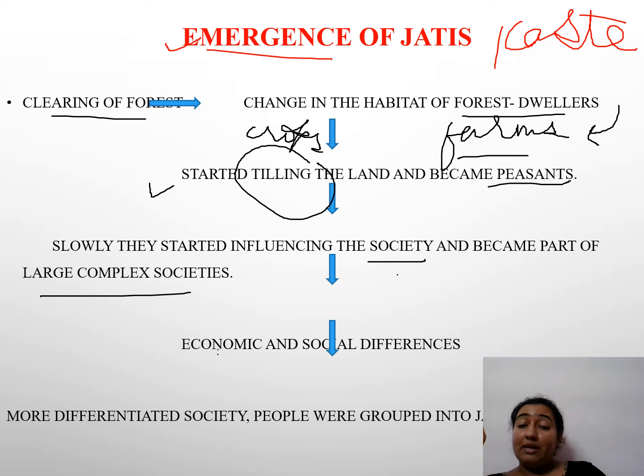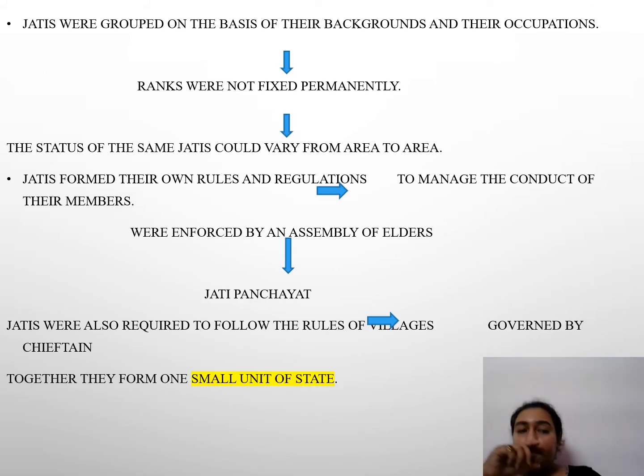Now that society had two differences. One was economic differences, who was rich and who was poor. The other was social differences based on your culture, caste, religion, what type of peasant you are. In the most differentiated society, people were grouped into jatis. Those who were differentiated the most were treated as jatis. This is how jati came. From clearing of forest to the emergence of farms, the jatis emerged.